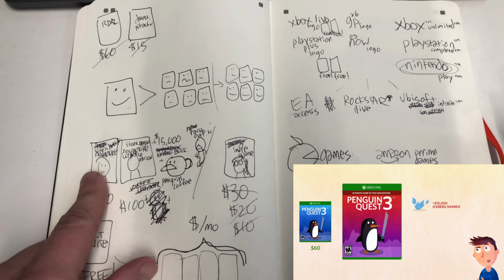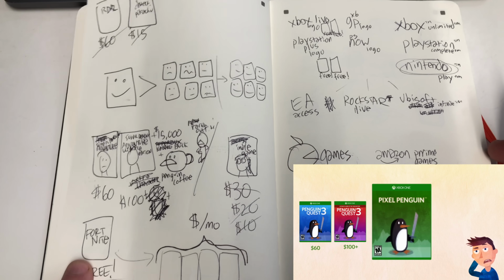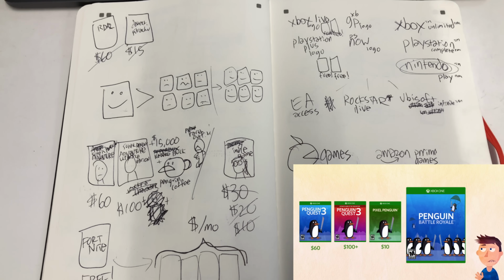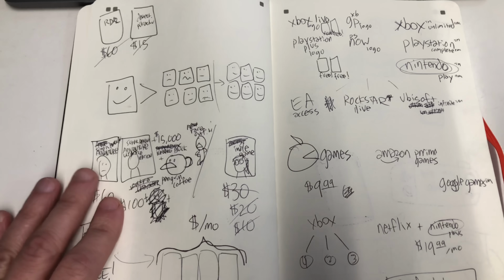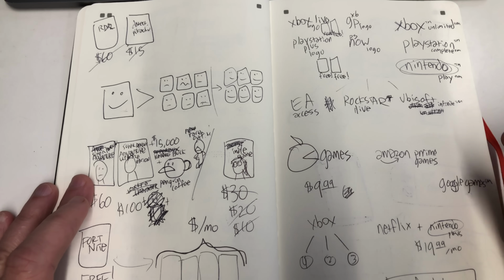I want to show a main game, a premium game, an indie game, Fortnite. And I actually was going to just show Fortnite, and then I decided it'd be funnier if it was Penguin Battle Royale. So there are different things that you just sketch out as rough ideas, and then they'll evolve as you start to put them together later in Photoshop.